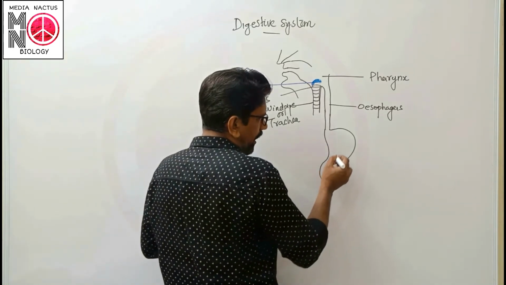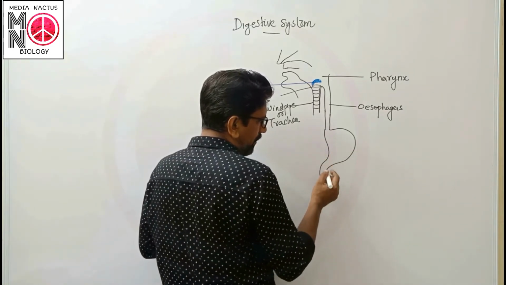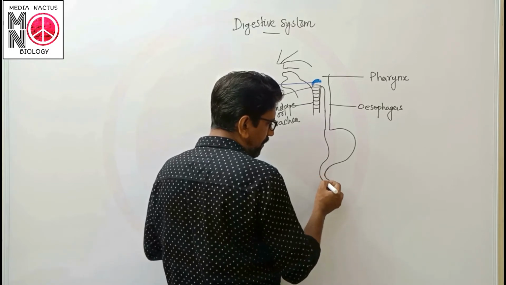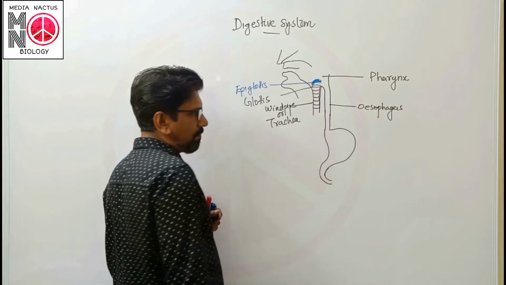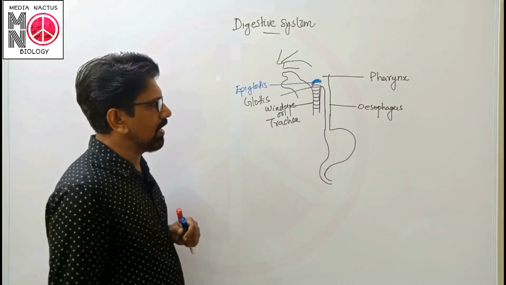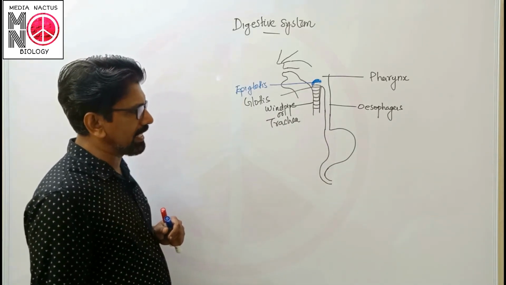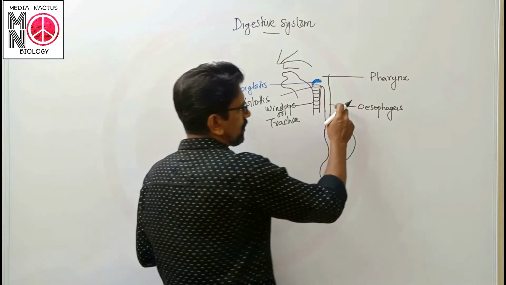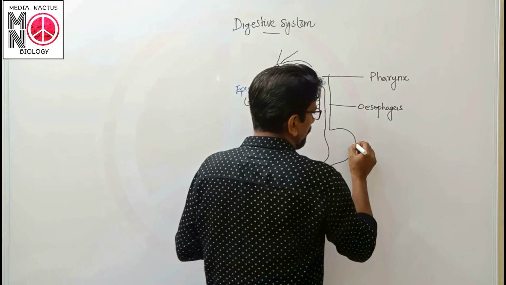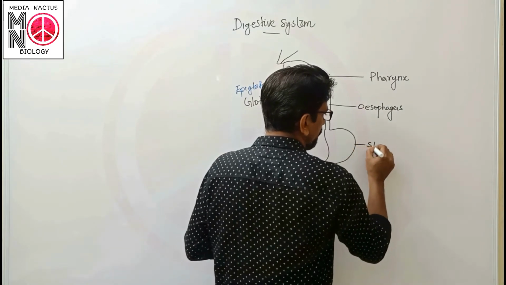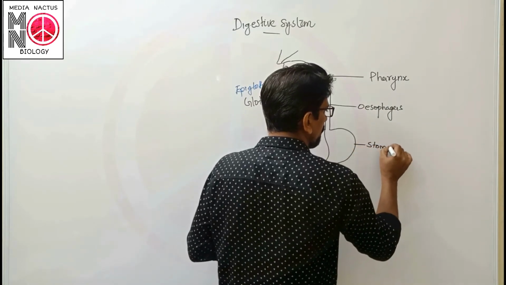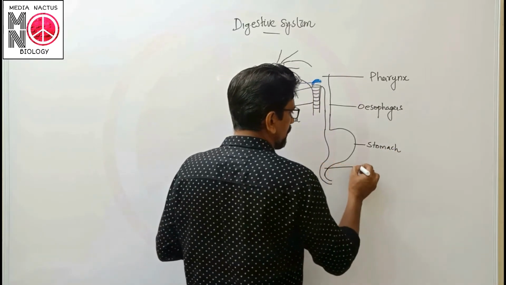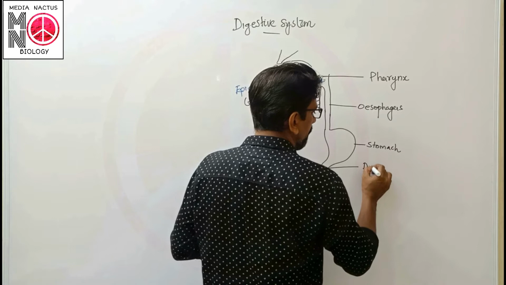Just after the stomach there is a C-shaped curve, which is the starting position of the small intestine, known as the duodenum. So this one is the esophagus, this is the stomach, and the next part is known as what? Duodenum.